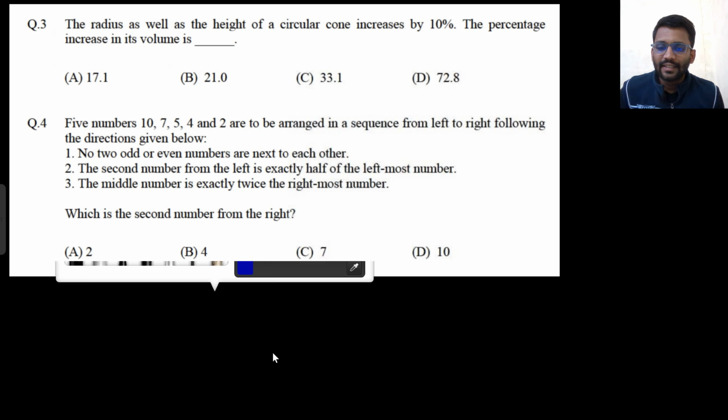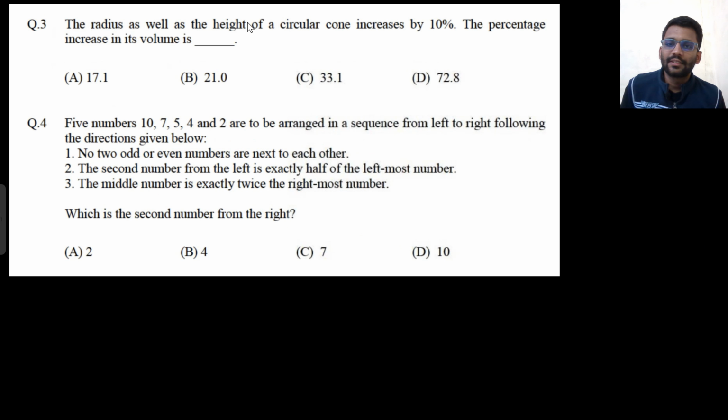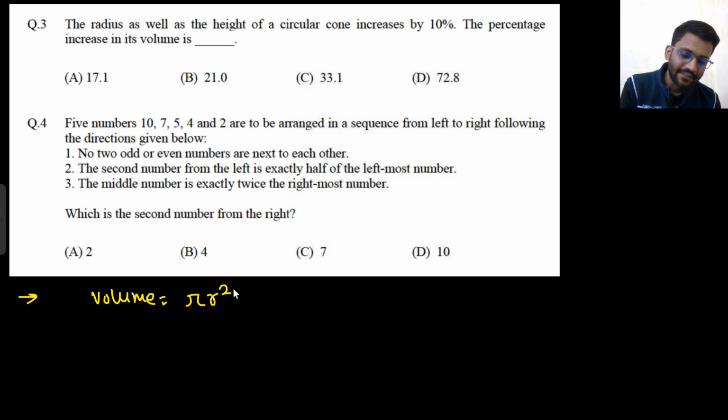The radius as well as the height of a circular cone increases by 10%. The percentage increase in its volume is. So the percentage increase in its volume. So what is the initial volume? That was pi r square h.